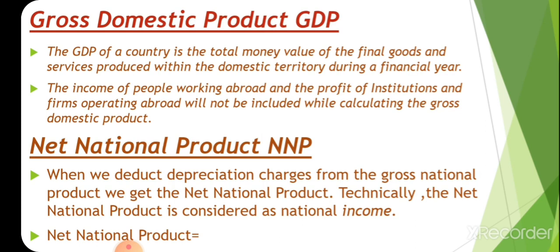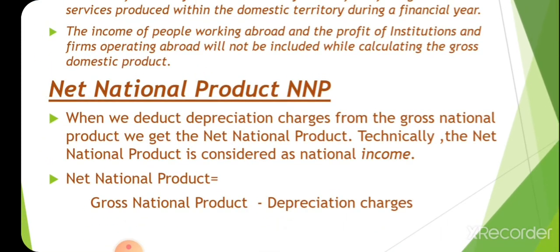Okay, the next concept is net national product, that is NNP. We know that for the production of goods we use different machineries. Machineries undergo wear and tear when we use them continuously, and we call that depreciation.